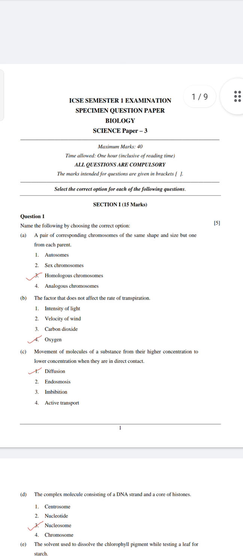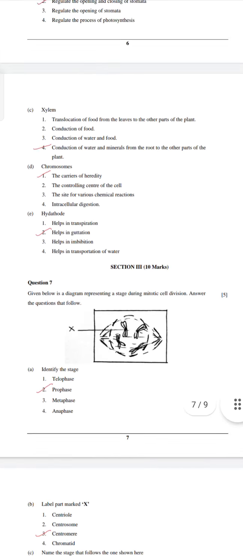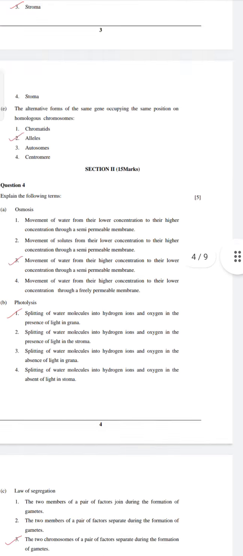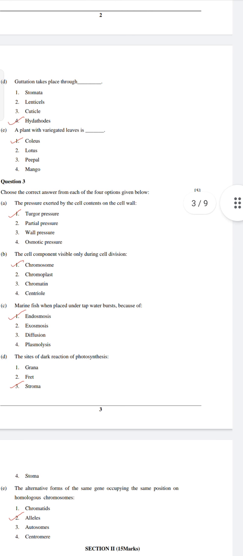So we have solved the ICSE semester 1 examination specimen question paper of biology successfully.